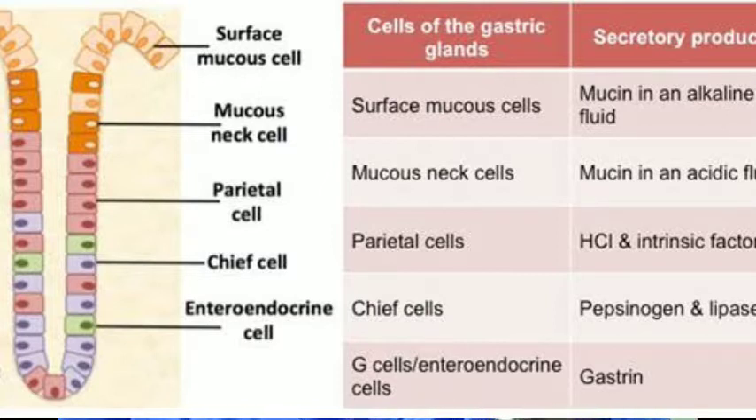Second, peptic or chief cells, which secrete two proenzymes or inactive enzymes. What are the names of the proenzymes or inactive enzymes? First is pepsinogen and second is prorenin. Pepsinogen and prorenin are the names of the two proenzymes or inactive enzymes.